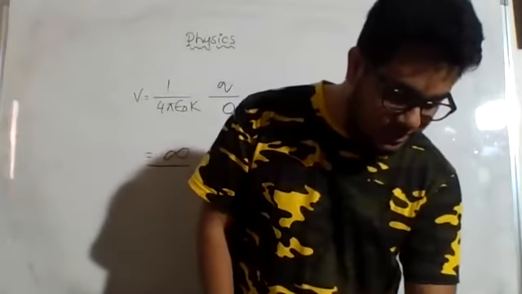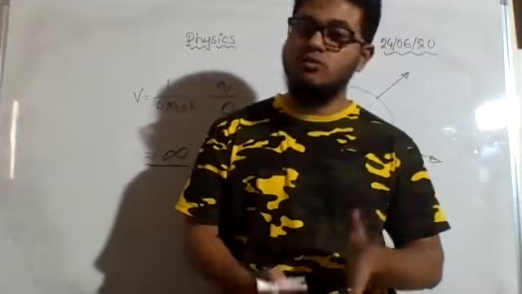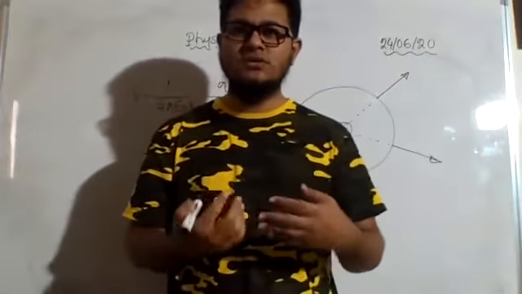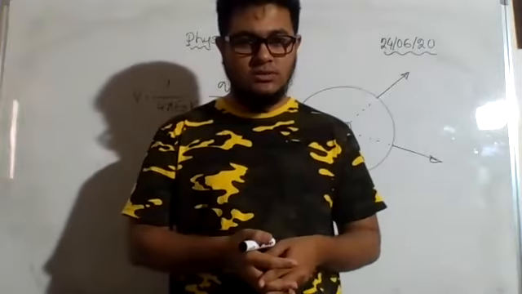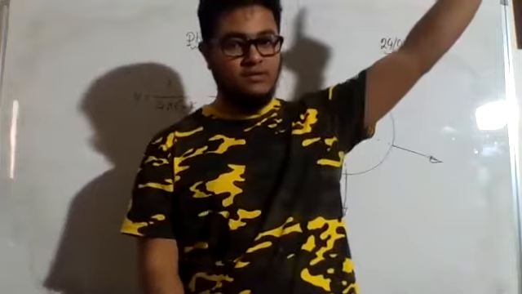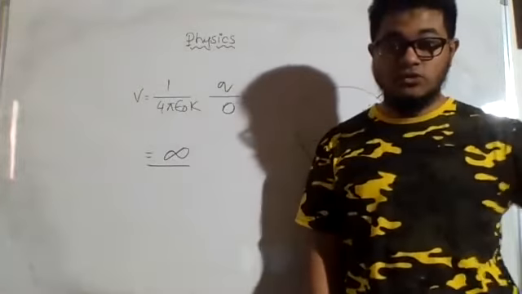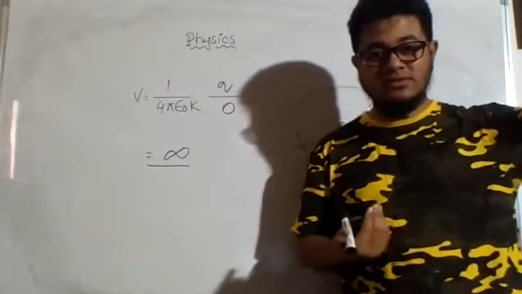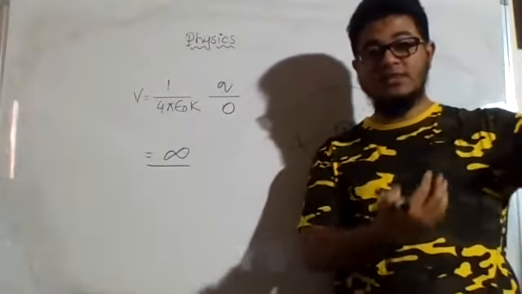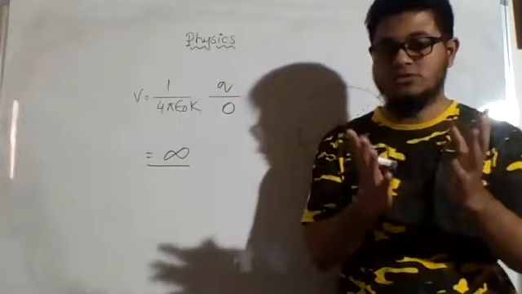So this is the case. Please remember, at infinity the potential is 0. So if I ask you, what is the direction of the increase of potential? The potential is minimum, that is 0, at infinity, and at the center the potential is infinity. So from 0 it increases as you bring it closer and closer to the electric field, and then finally you place it inside the electric field, where it has a certain value.